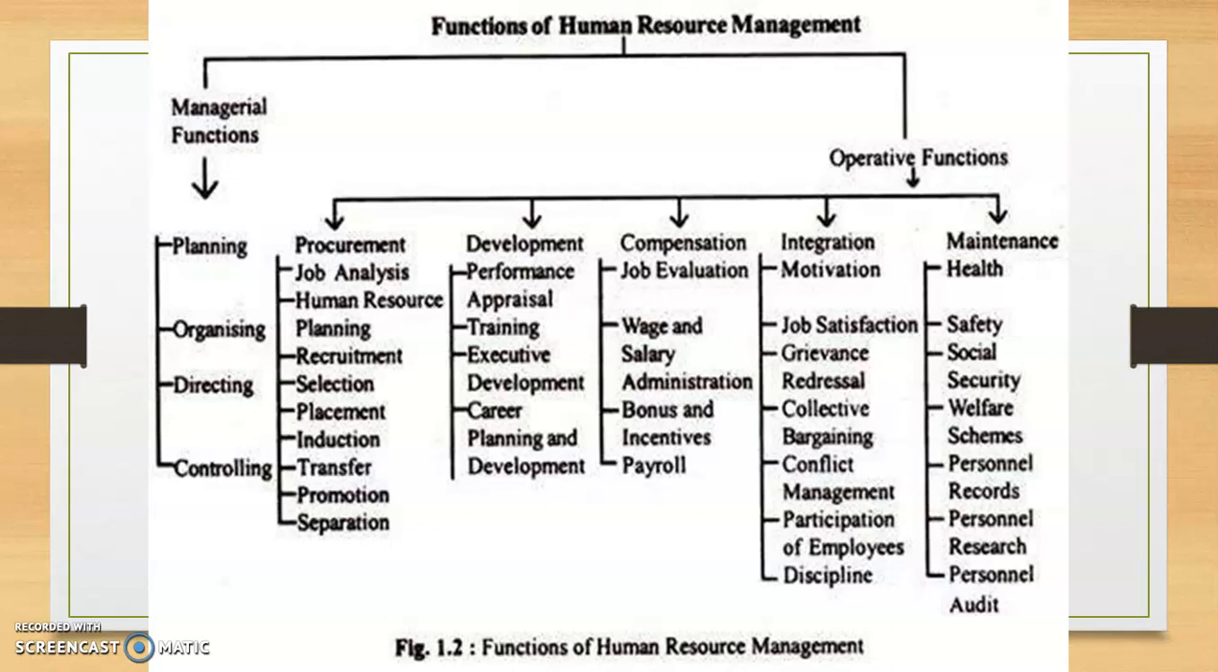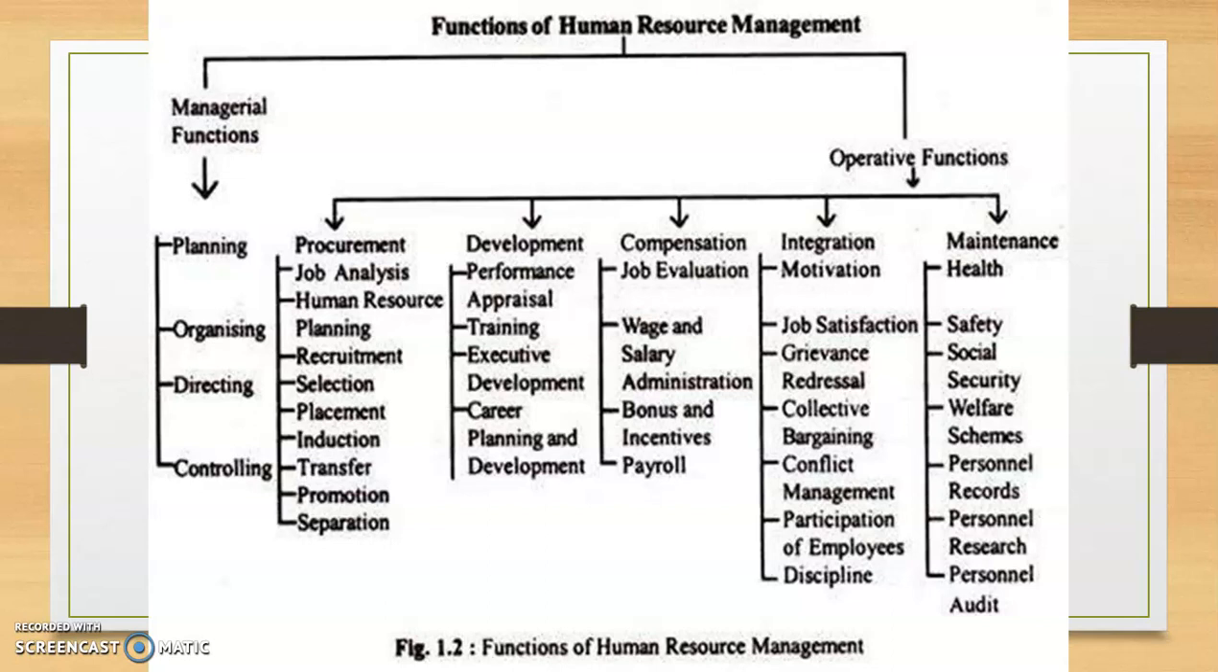So broadly speaking, the HRM functions are categorized into two. One is managerial functions, the other one is operative functions. Under managerial functions, we have planning, organizing, staffing, directing and controlling. Under operative functions, we have procurement, development, compensation, integration, maintenance.